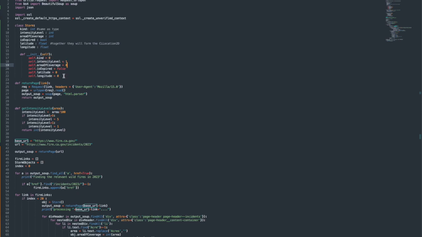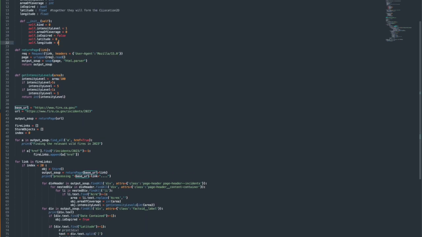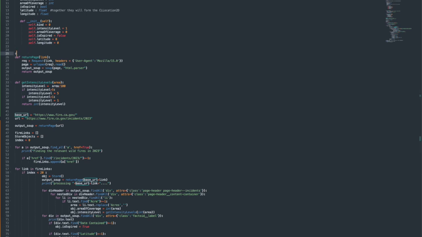After that there is a function, return page link. Basically this function is going to return the HTML body of our link. So we are going to pass a link, add some headers to it, read that link, and then pass it to our BeautifulSoup library, and it is going to return us an object, the output soup. I'm adding here the comment so it will be easier for you to understand this code. And if we are not going to use the headers, you can see that it is going to return us the error 403 Forbidden. So we need to add this header so that it knows that the request is from a browser and not from code.